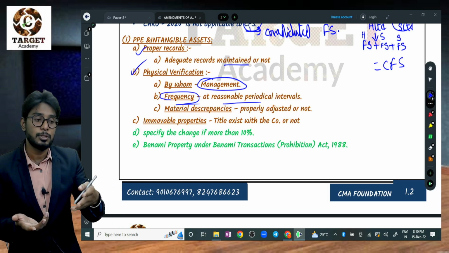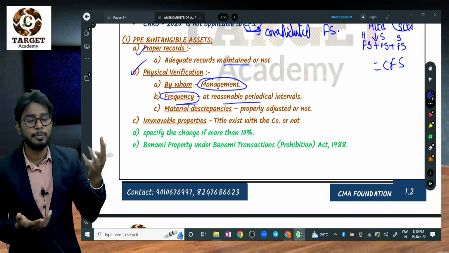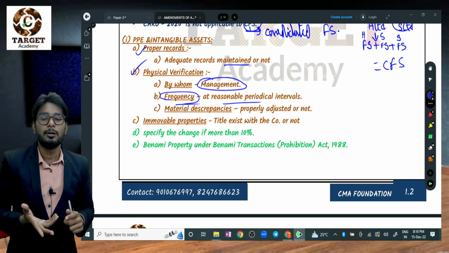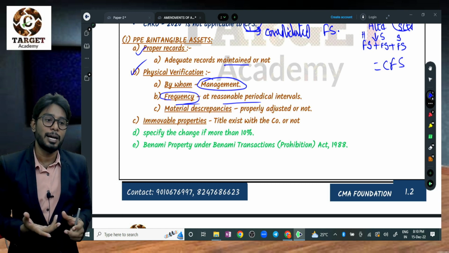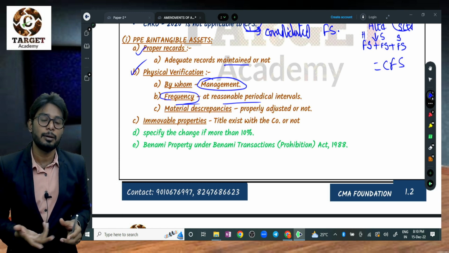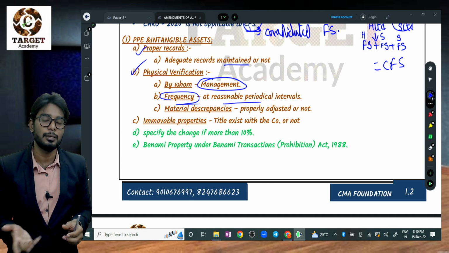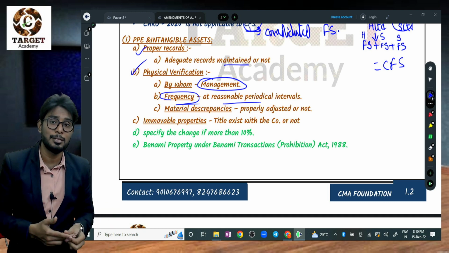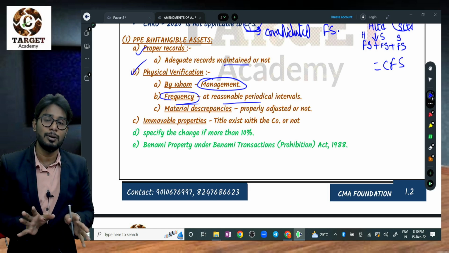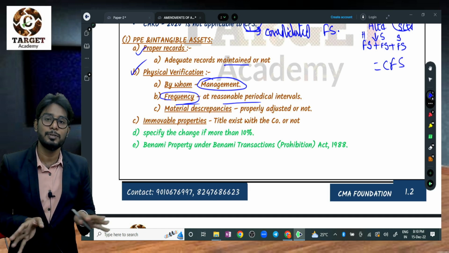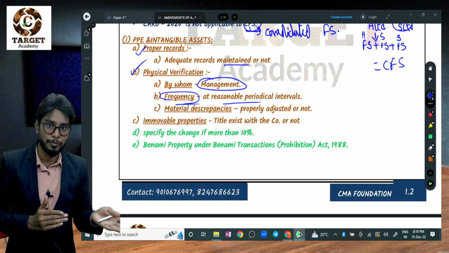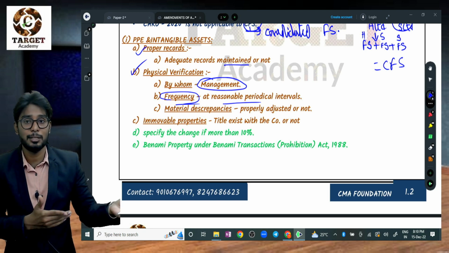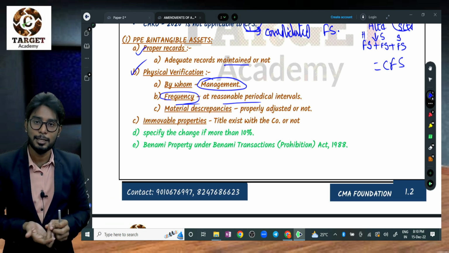Sometimes theft may happen, sometimes damage may happen. So how will the auditor or the management find this theft or damage? They need to verify physically. Take the record and verify physically. Then only you can identify the theft or damage. Otherwise, you just assume that all the assets in the register are there physically. So you need to verify physically, then only you can identify whether it is theft or damage, right?